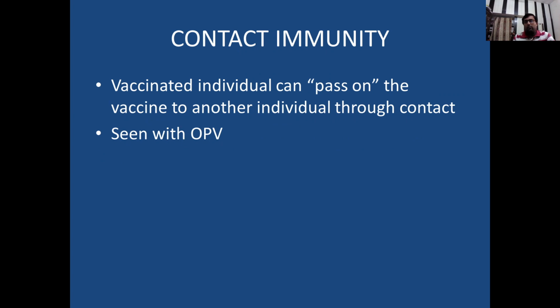Another thing is contact immunity. In contact immunity, a vaccinated individual can pass on the vaccine to another individual through contact. The example of this is seen with oral polio vaccine, in which the child sheds the vaccine virus which we use in the vaccination from their gut, and these attenuated viruses then provide immunity to other children and other persons who are not given oral polio vaccine. So this is known as contact immunity.